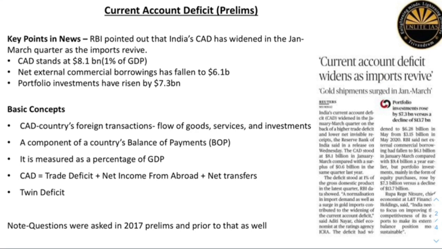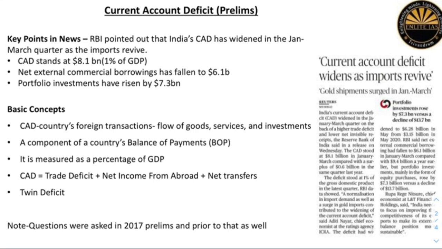The capital account deals with the capital transactions, that is those transactions which create assets or liabilities. It includes FDI, foreign direct investments, foreign portfolio investments and external commercial borrowings, etc. We say that there is a deficit in the current account if the value of the goods and services imported exceeds the value of those exported.